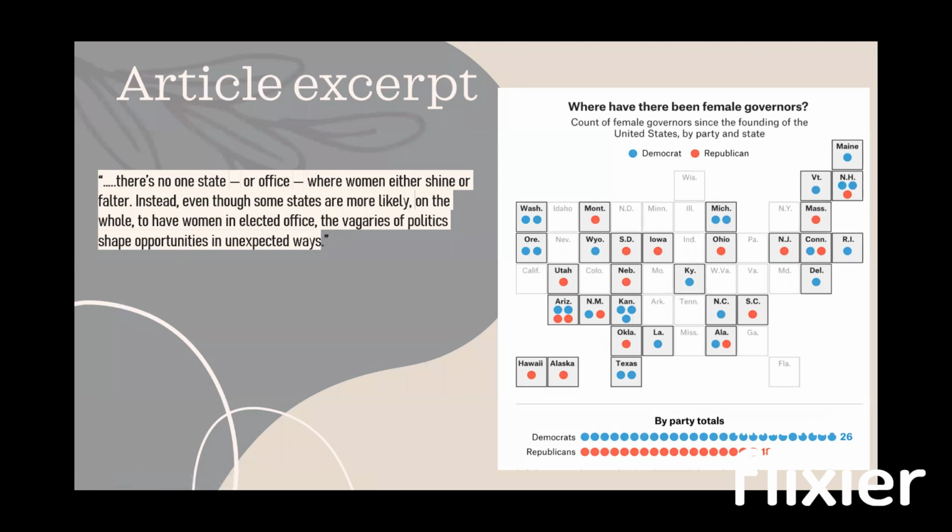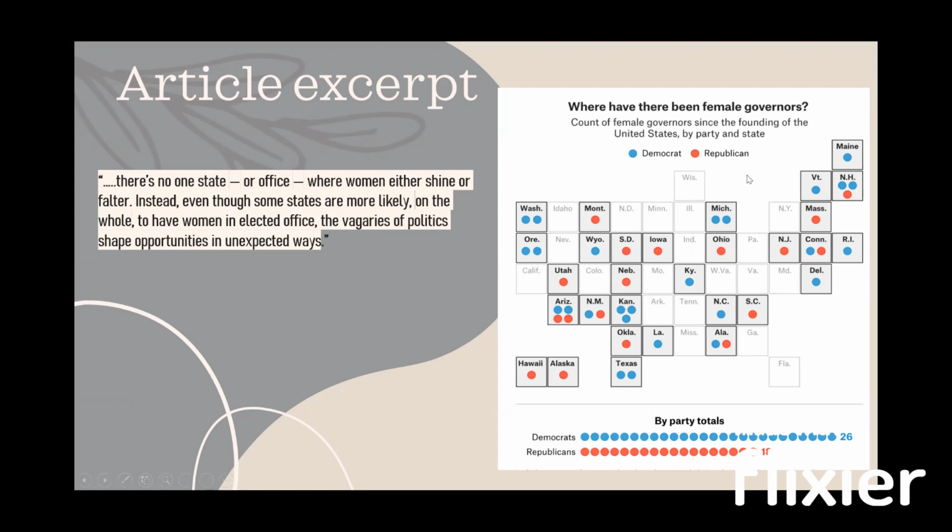Also, one thing you'll notice about this chart is that it's very general and undetailed, so it doesn't really have any numbers besides the total count at the bottom. This gives you the idea that the focus isn't really on the numbers, because otherwise we would have a line graph or something, right? Rather, the goal is to make a general comparison of the states that are more likely to have women in government positions. But then an important question is, what's the point of this comparison? Is the chart trying to emphasize something? Well, based on the chart setup and how it looks, I would say that it's trying to put emphasis on how very little the number of female governors has been.